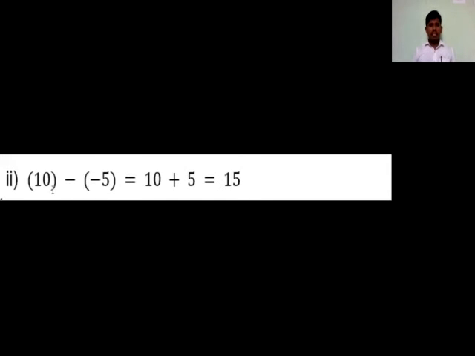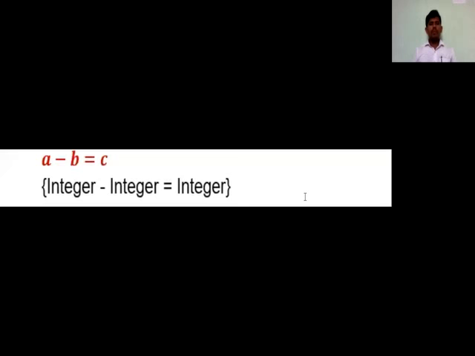One more example: let 10 and -5 be any two integers. If I subtract them, what do we get? 10 stays as it is, then minus into minus is plus, so 10 plus 5 is 15. 10 minus of minus 5 gives 15, and 15 is also an integer. So we can say very clearly A minus B equals C, where the subtraction of two integers is an integer. Integer minus integer is an integer itself.